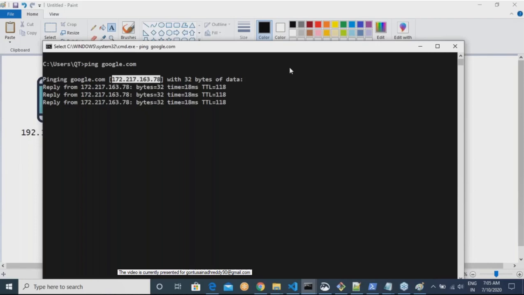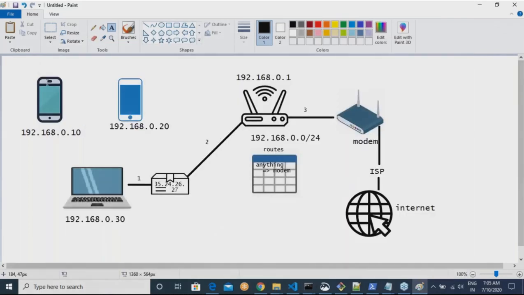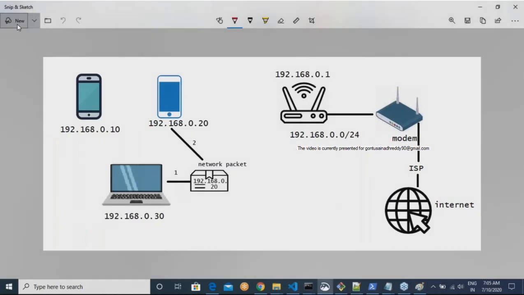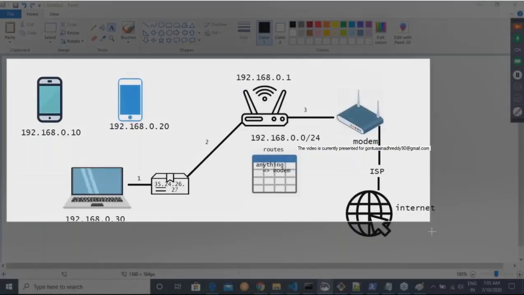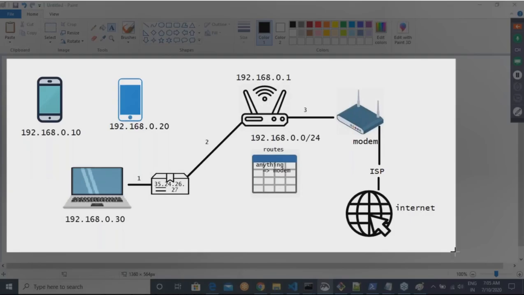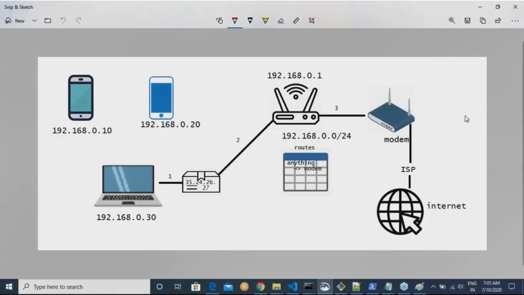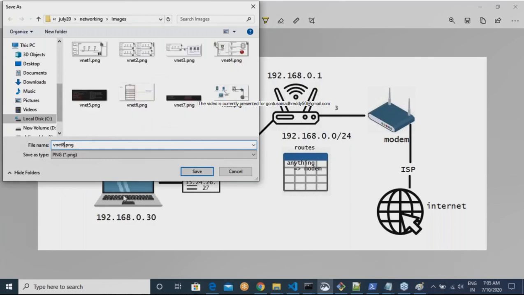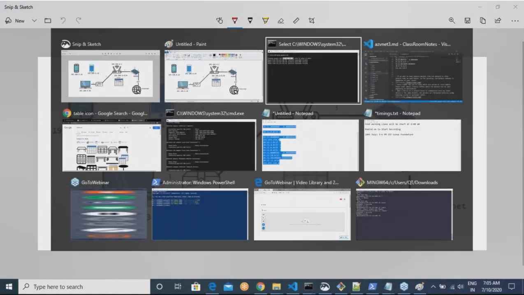From there, it will be forwarded to another router, and from there to another router, till it reaches google.com. So am I clear with this flow, sir? So are routers important in networking? Routers are routing. Okay. Right.